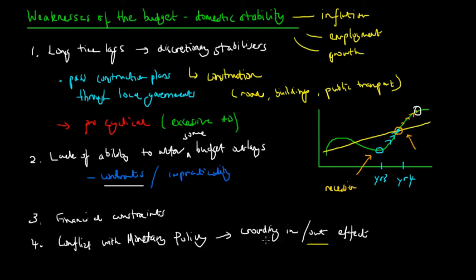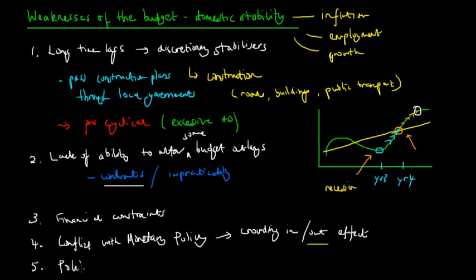And the same goes if the budgetary policy wants to slow growth, it would actually cause a crowding in effect and therefore counteract the use of monetary policy in slowing down growth by implementing a contractionary policy. And we're going to talk about this in further depth in our lecture on the relationship between monetary policy and budgetary policy. So if you want to go to that lecture, it would provide a more in-depth analysis of why there are conflicts between budgetary policy and monetary policy in achieving domestic economic stability.